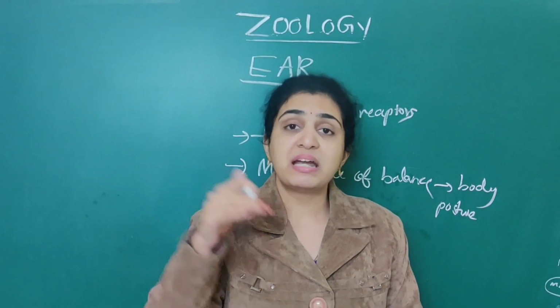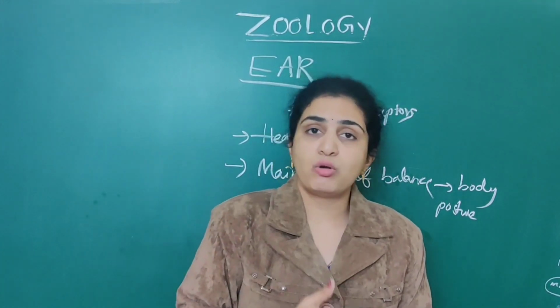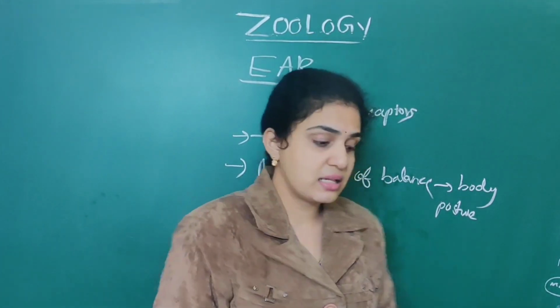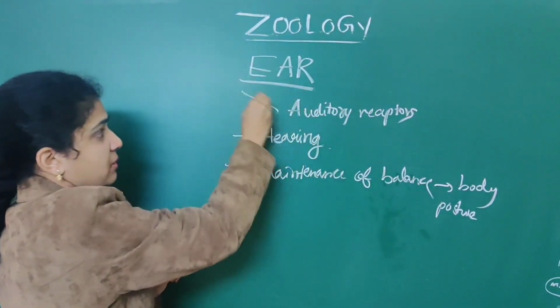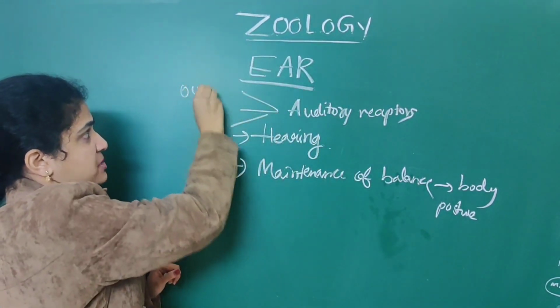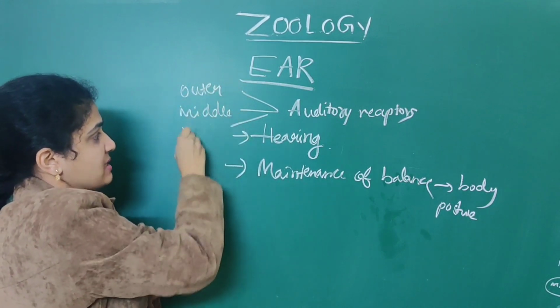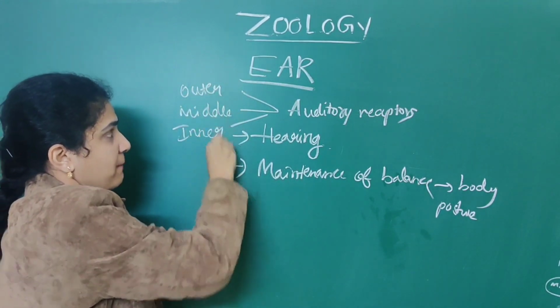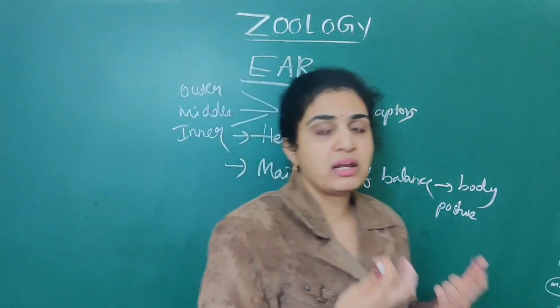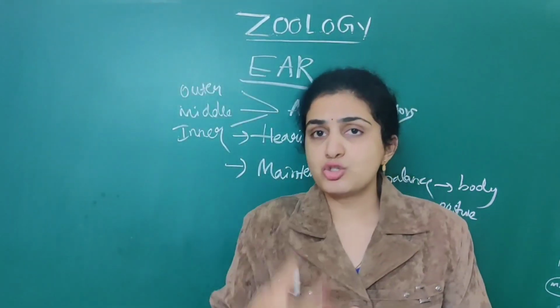This is visible. But inside that also there are the outer ear, middle ear as well as inner ear that are associated. So mainly three types: outer, middle as well as inner ear. The outer ear has two parts.